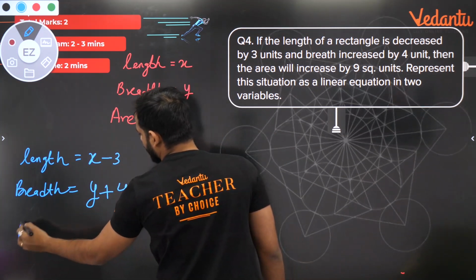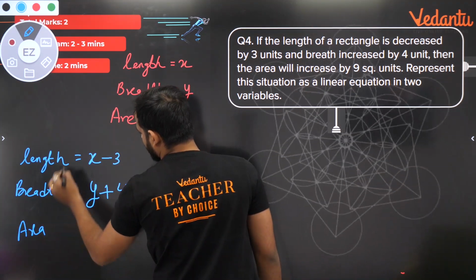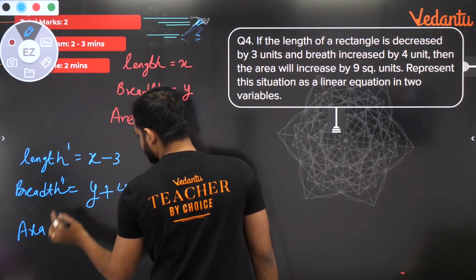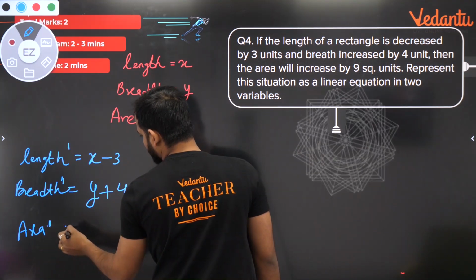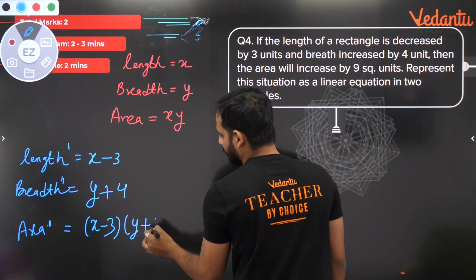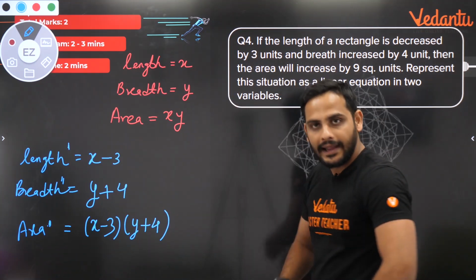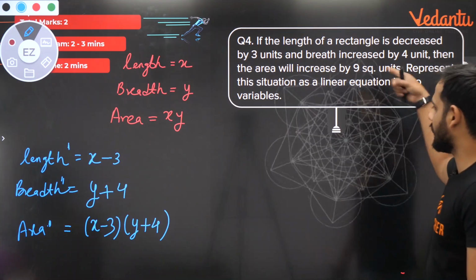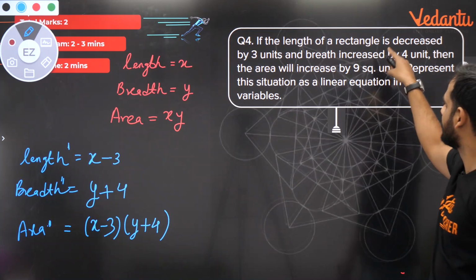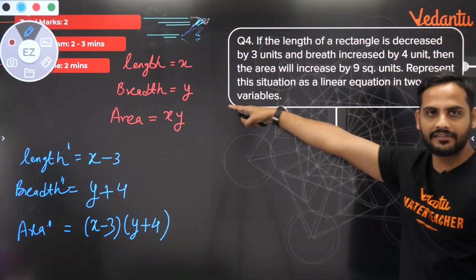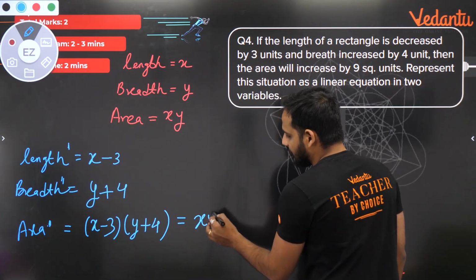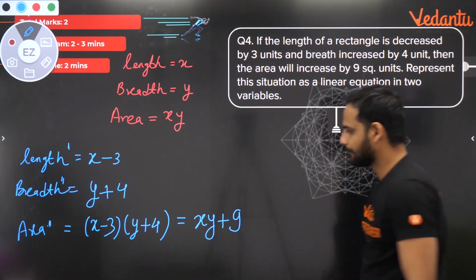So the new area, area dash, will be equal to x minus 3 into y plus 4. Correct? And they are saying that this new area is 9 square units more than the previous area. So the previous area was xy, so the new area is equal to the previous area plus 9, right?